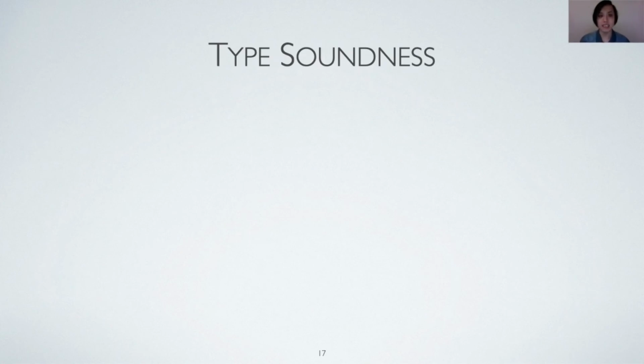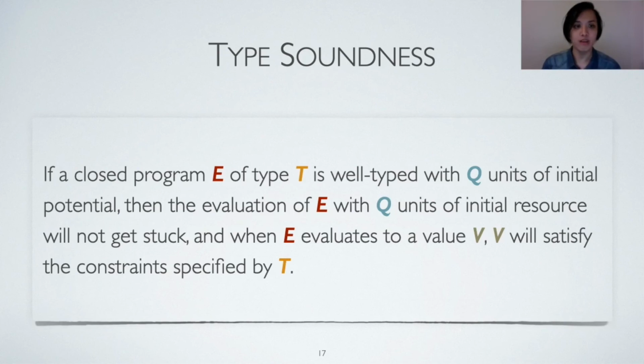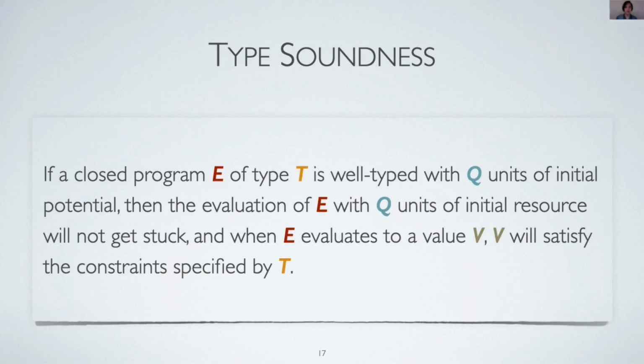As for theoretical aspects, we formalize and prove the soundness of liquid resource types with respect to a cost-aware small-step operational semantics. Our soundness theorem ensures that a well-typed closed program will never run out of resources if it starts with an amount of resources equal to the initial potential specified by the types. Details of the theoretical result can be found in our paper and the technical report.